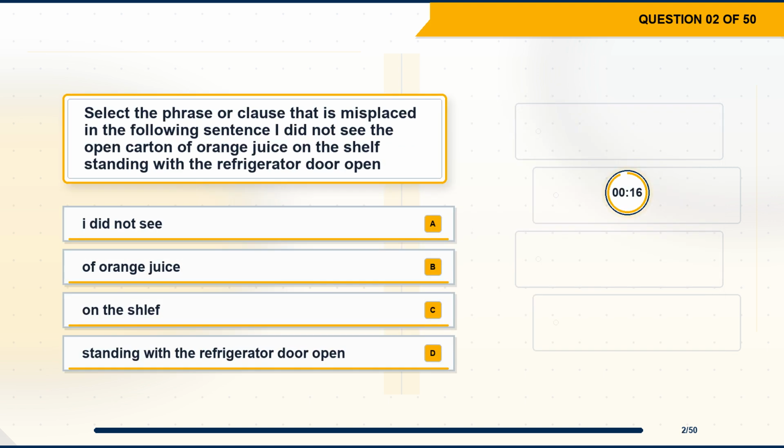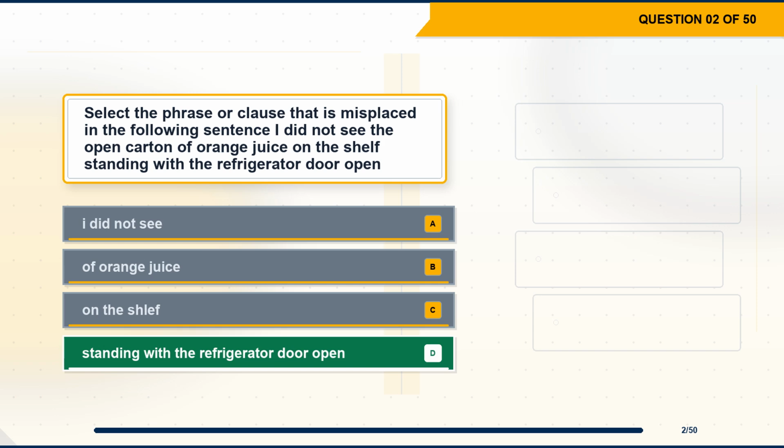Question 2. Select the phrase or clause that is misplaced in the following sentence. I did not see the open carton of orange juice on the shelf standing with the refrigerator door open. Option A. I did not see. Option B. Of orange juice. Option C. On the shelf. Option D. Standing with the refrigerator door open.